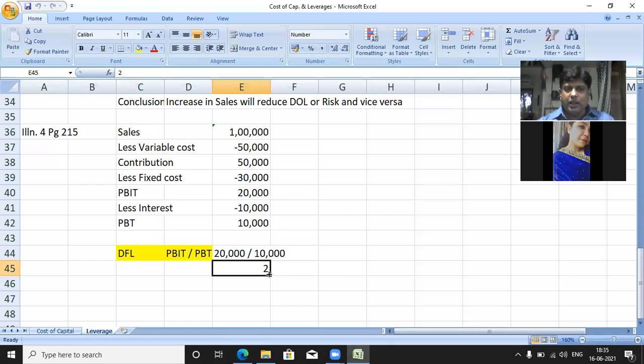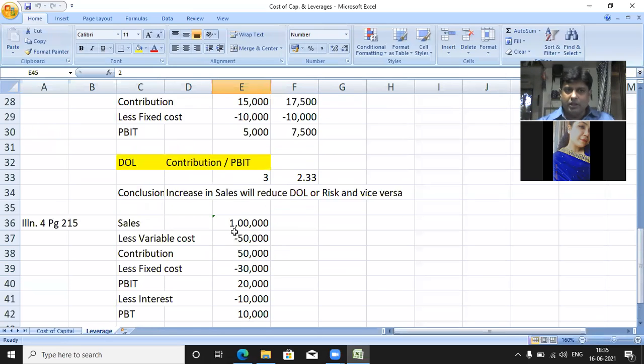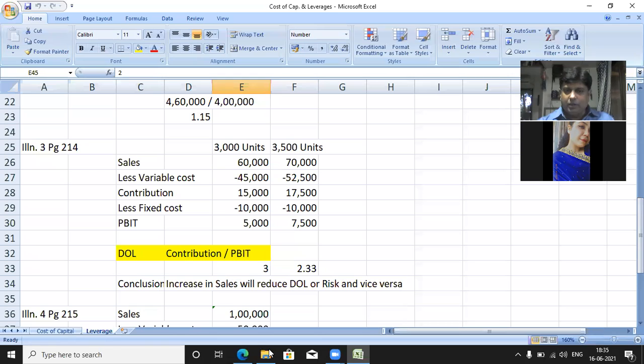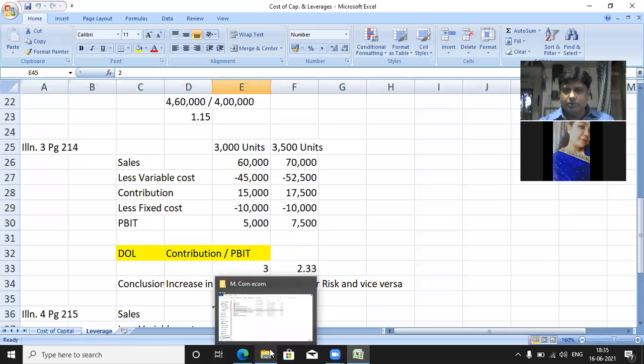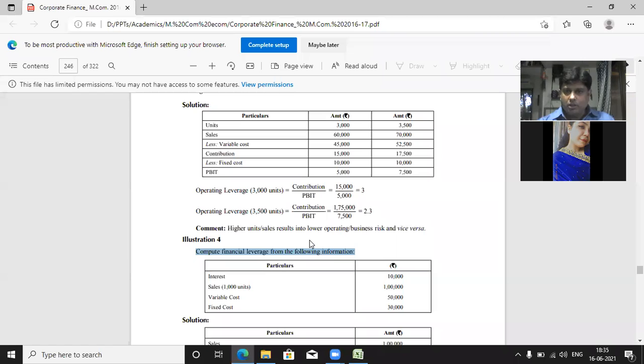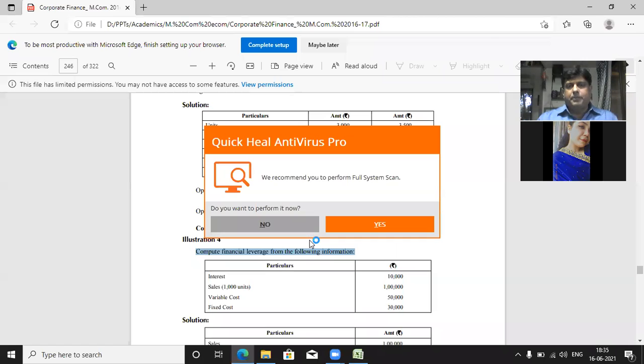Max to max, what can they ask? What is combined leverage? So what you will do for DOL combined leverage? Operating leverage multiply by financial leverage. I hope these small questions you can do. And then we will try to meet tomorrow evening.